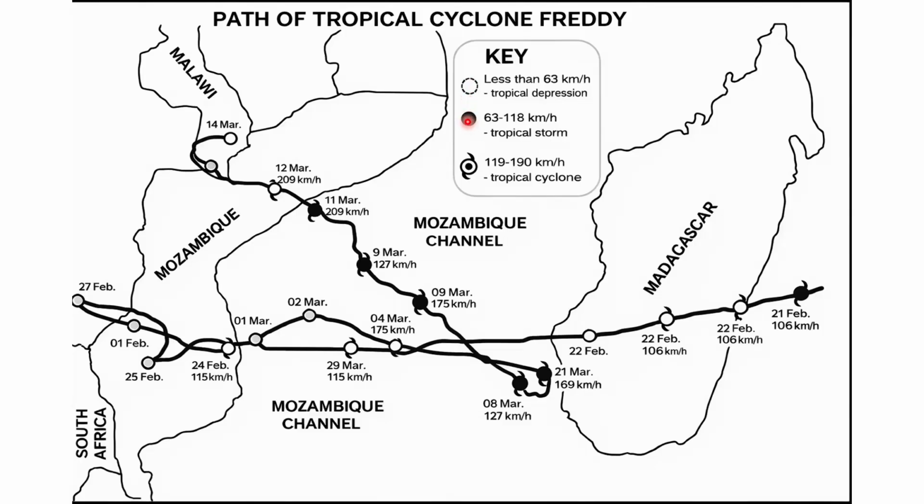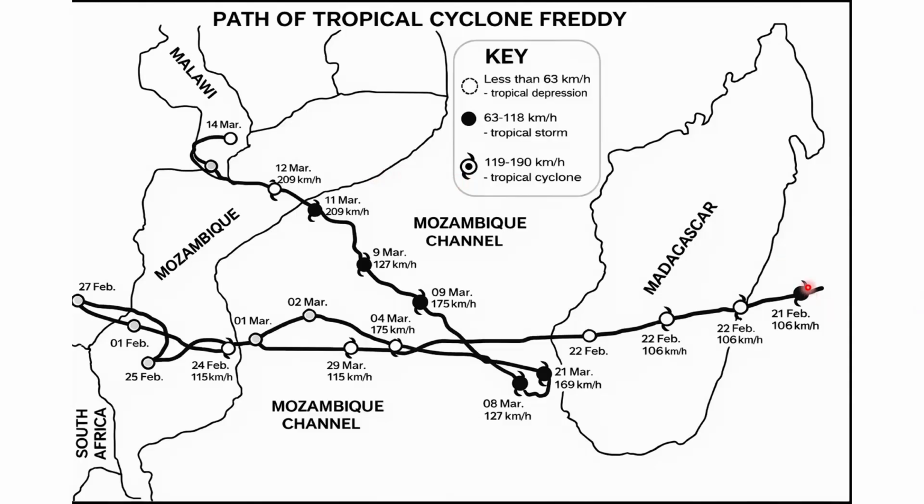And it shows a tropical cyclone, which has winds between 119 and 190 kilometers per hour. This is very crucial for exams, because if the wind speed is above 119 kilometers per hour, you must call the system a tropical cyclone and not a storm.